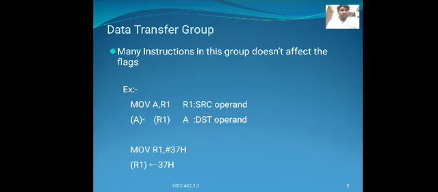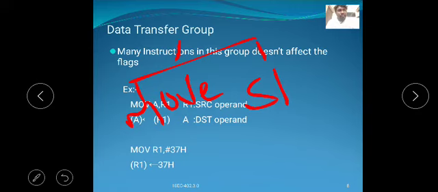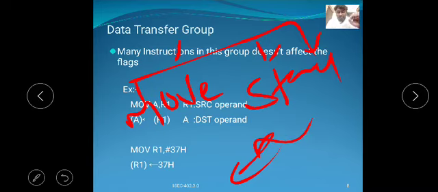Before going to discuss the examples, the data transfer operations are: first, move; second, stack; third, exchange.